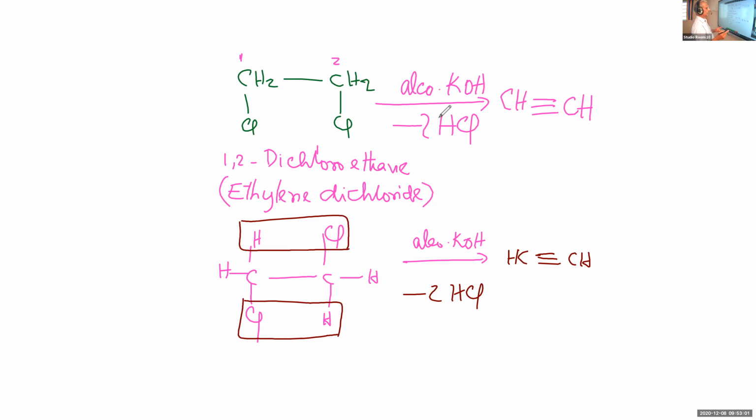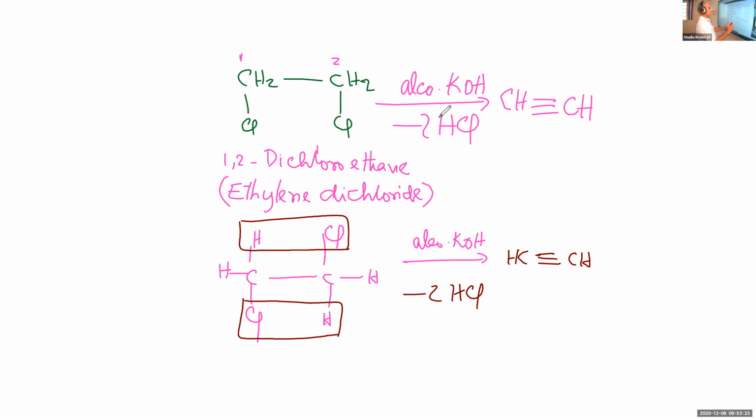But one thing, we will not get a free HCl or HBr because the reaction is in the presence of KOH, which is a base. So immediately it reacts with the KOH, with the formation of KCl and H2O, potassium chloride and water. That is concerned with the mechanism of the reaction.